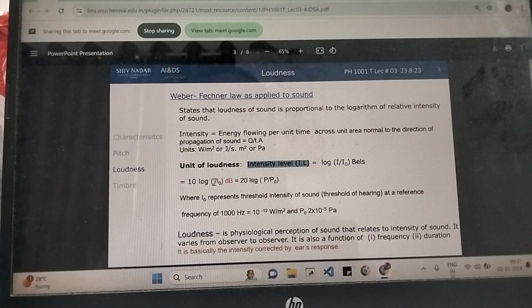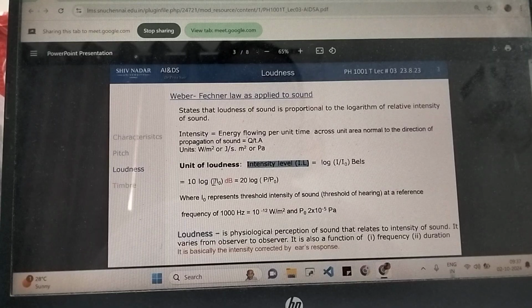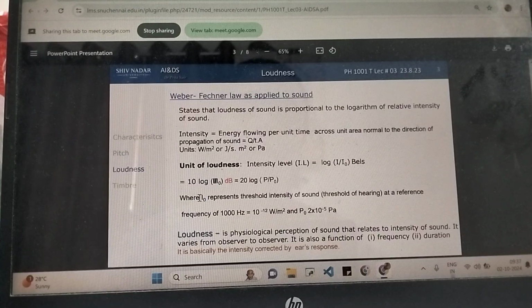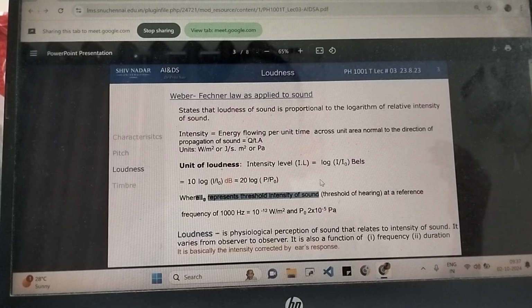What are I and I naught? I is the intensity of the sound you're talking about. So I have a sound source, I'm telling you its intensity is so much watts per meter square, and I'm asking you to find its loudness. Then that intensity is what is represented by I, and I naught represents the threshold intensity of sound. What is the threshold intensity? It is the minimum intensity at which a sound is audible to you.